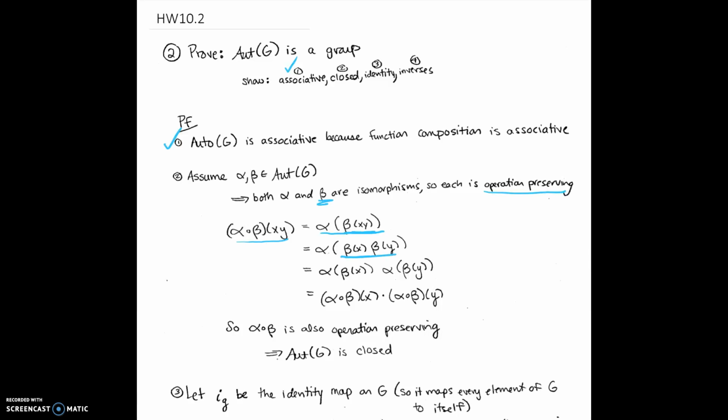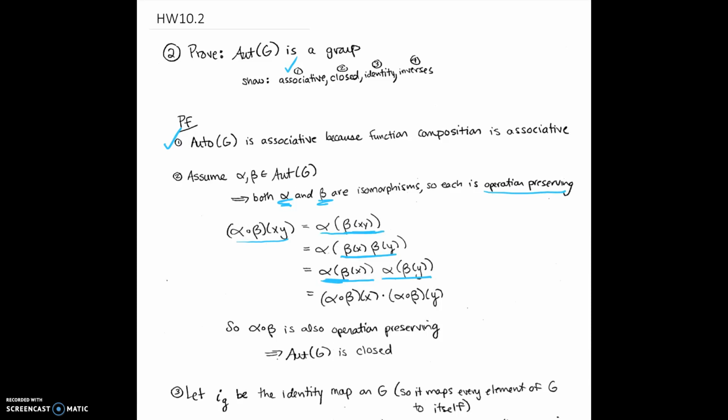We also know that alpha itself is operation preserving. So alpha of beta x, beta y is the same thing as alpha of beta x, alpha of beta y. And we can rewrite this as the composition of alpha and beta of x times the composition of alpha and beta of y.